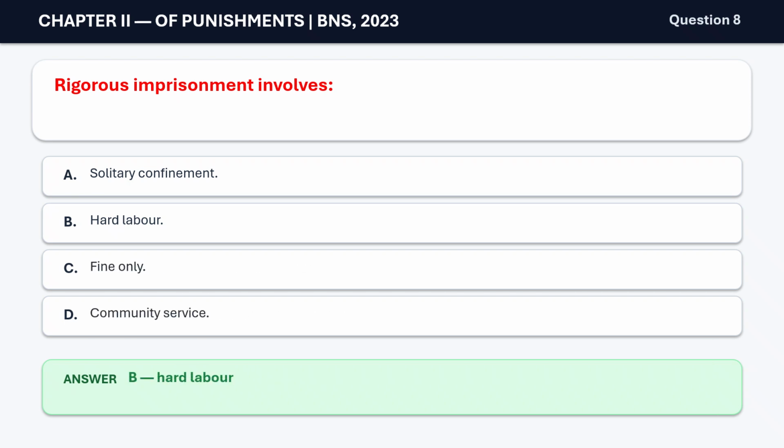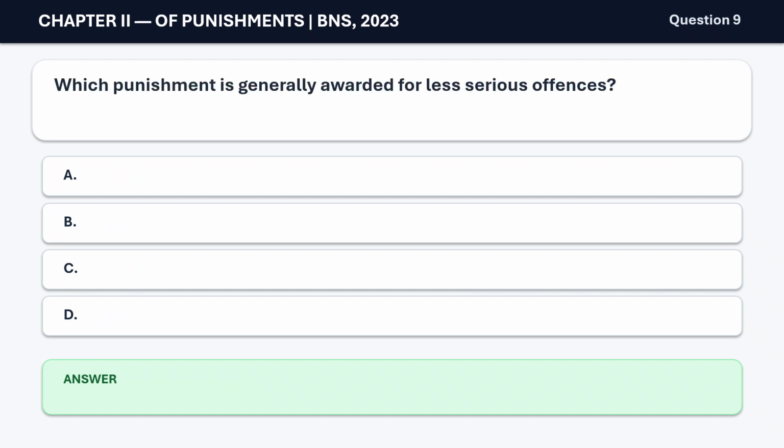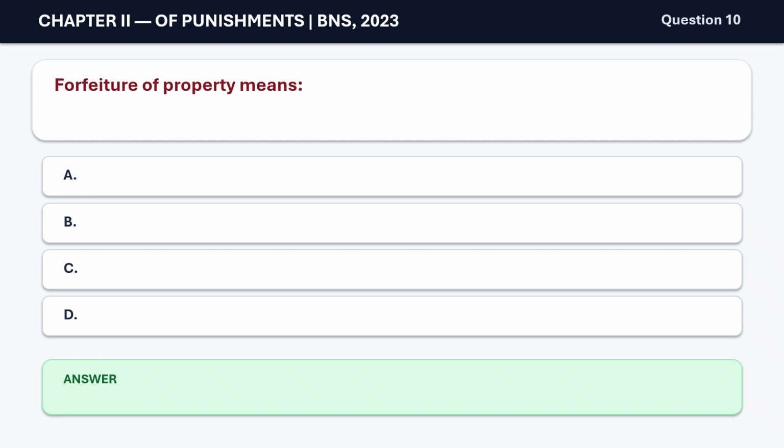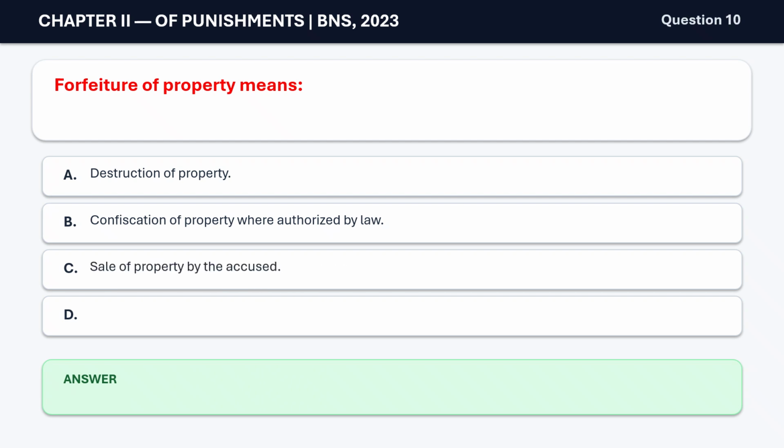Hard labor. Question 9. Which punishment is generally awarded for less serious offences? A. Death, B. Rigorous imprisonment, C. Simple imprisonment, D. Forfeiture of property. The correct answer is C. Simple imprisonment. Question 10. Forfeiture of property means A. Destruction of property, B. Confiscation of property where authorized by law, C. Sale of property by the accused, D. Transfer of property to the victim. The correct answer is B. Confiscation of property where authorized by law.